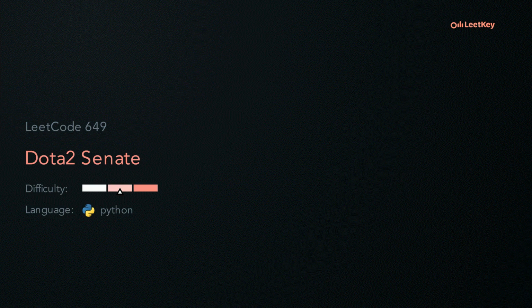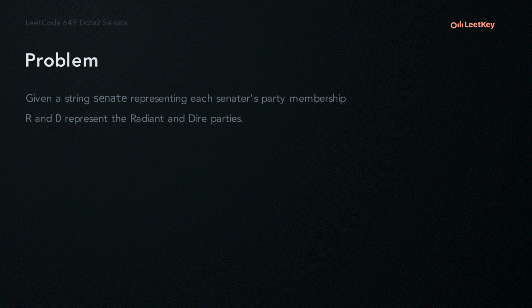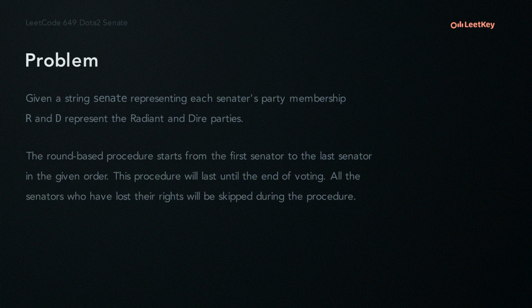LeetCode problem 649, Dota2 Senate. The problem states, given a string Senate representing each senator's party membership, R and D represent the Radiant and Dire parties. The round-based voting procedure starts from the first senator to the last senator in the given order. This procedure will last until the end of voting.